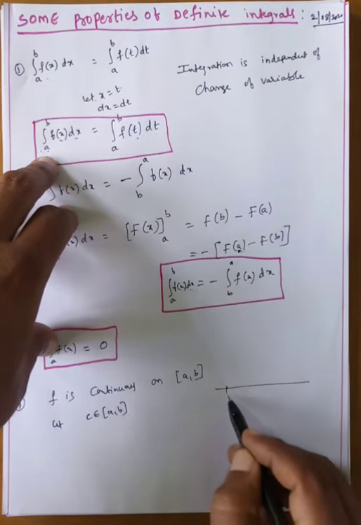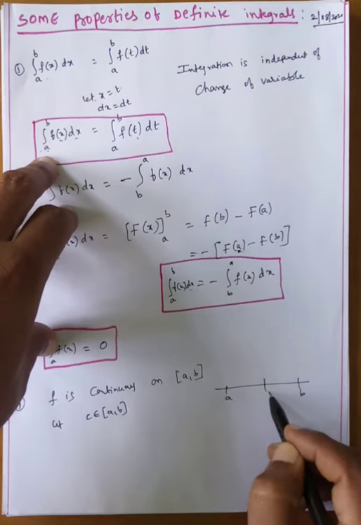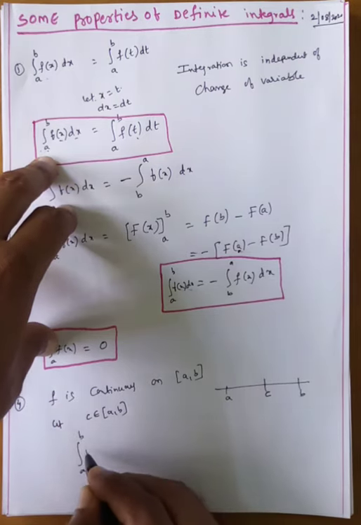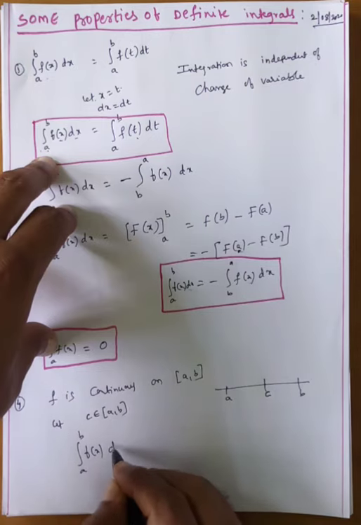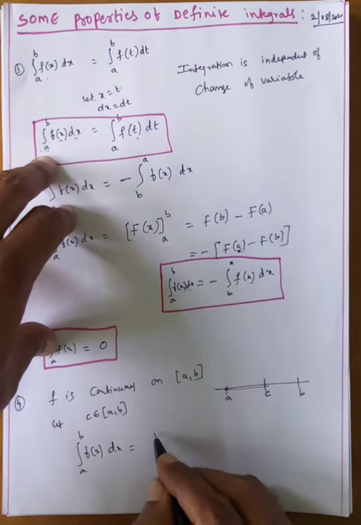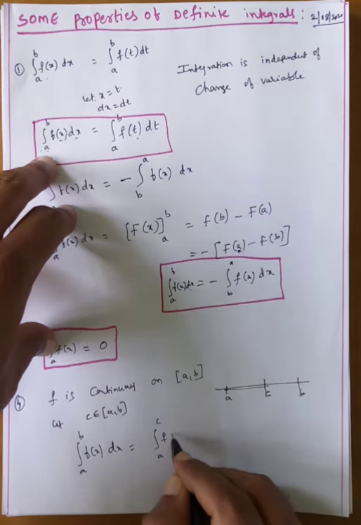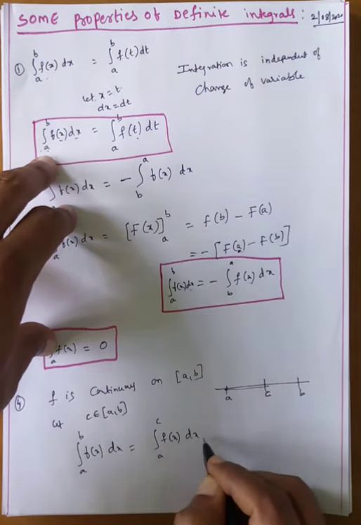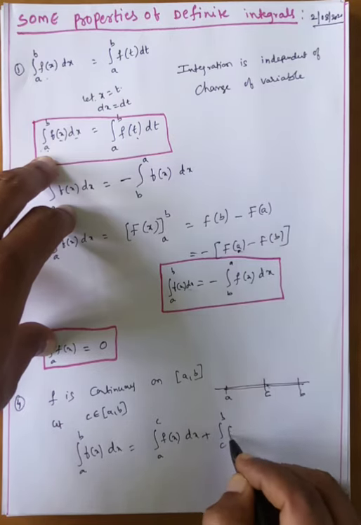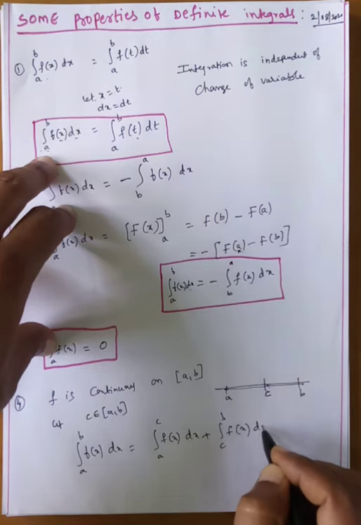Suppose this is the interval a b, and we take the value c. Then the integral from a to b of f of x dx is equal to the definite integral from a to c of f of x dx plus the integral from c to b of f of x dx.